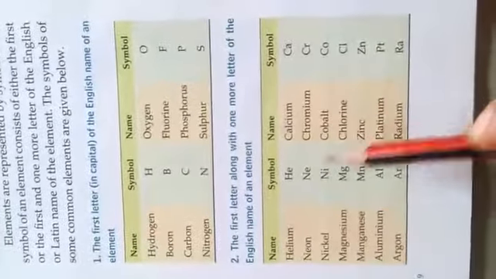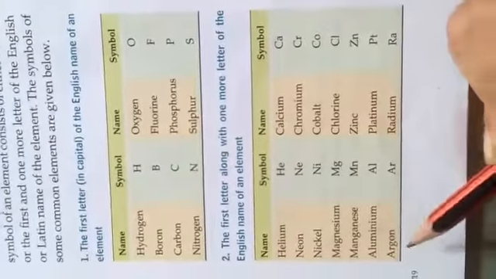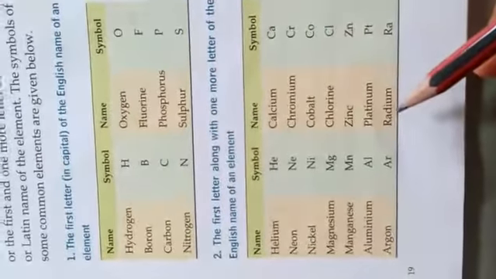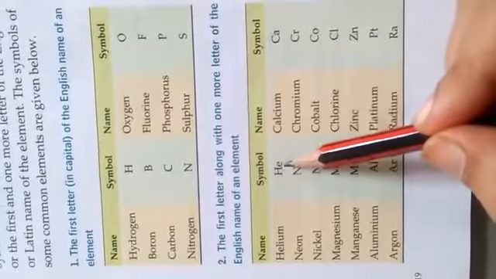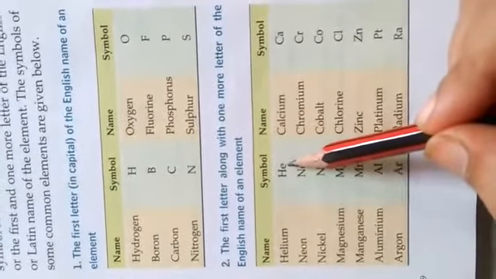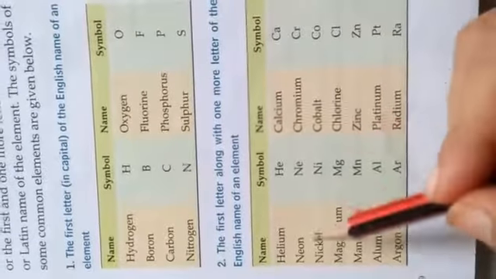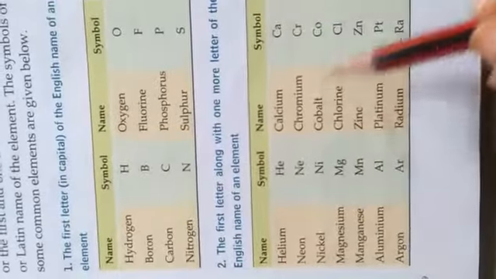So now see this chart. Helium, neon, nickel, magnesium, manganese, aluminium, argon, calcium, chromium, cobalt, chlorine, zinc, platinum, and radium are there. You just see this. The first letter is a capital letter, the second one is a small letter. So remember these symbols and learn these symbols, such as neon Ne, argon Ar. So you have to learn this.